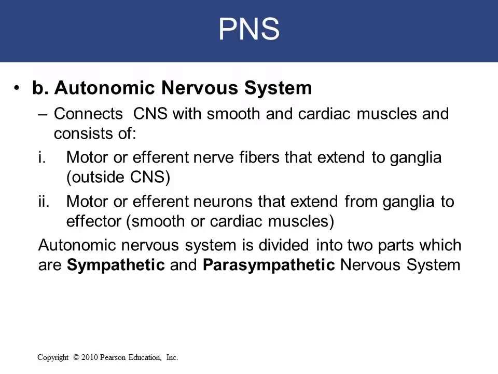This consists of two parts: the motor, or efferent, nerve fibers that extend from the CNS to the ganglia outside the CNS, and the motor efferent neurons that extend from ganglia outside the CNS to the effector organ, which is smooth or cardiac muscle or a gland. The autonomic nervous system is divided into two: the sympathetic and parasympathetic nervous systems. This division is explained in the chart that will be shown after this slide, which shows the division of the nervous system into central and peripheral nervous systems.